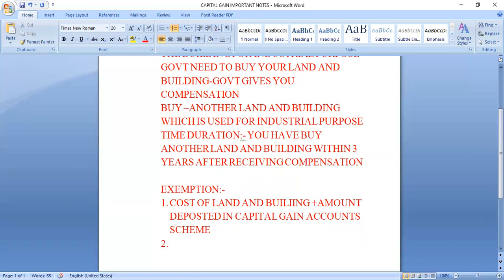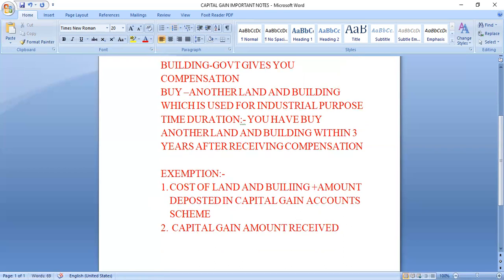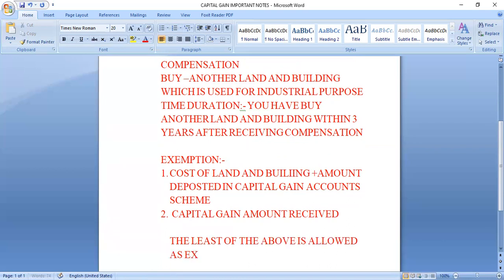Second is the capital gain amount received. The least of the above is allowed as exemption. This is how to get the benefit under section 54D.